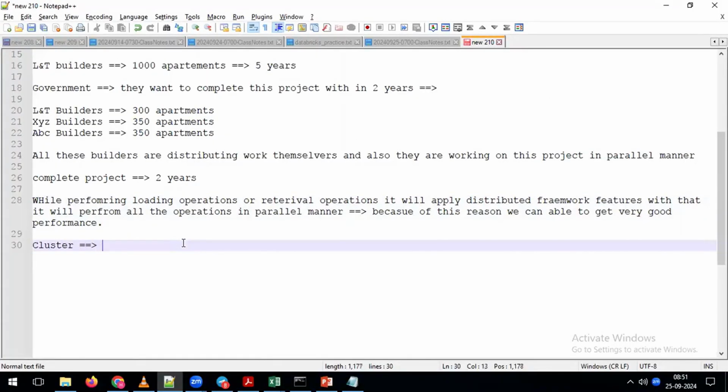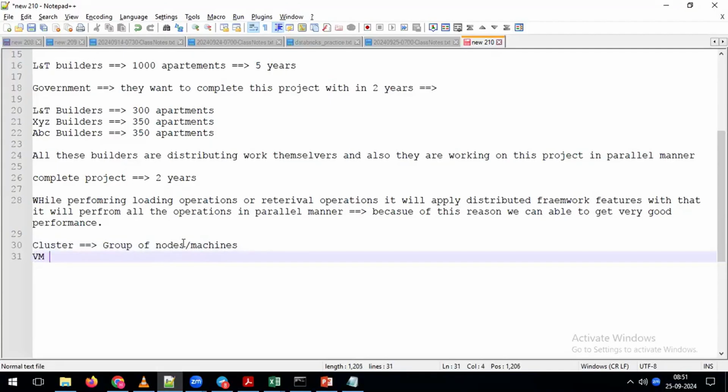What is the meaning of cluster? Cluster is nothing but simply we can say a group of nodes, or a group of machines. And also I am using one more terminology called a VM, or a virtual machine.